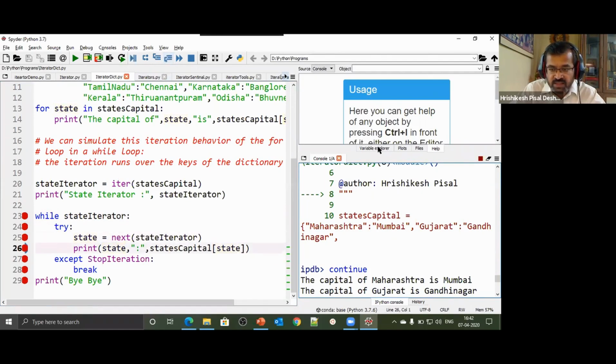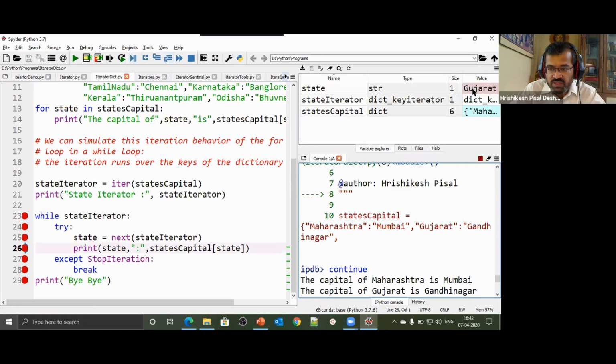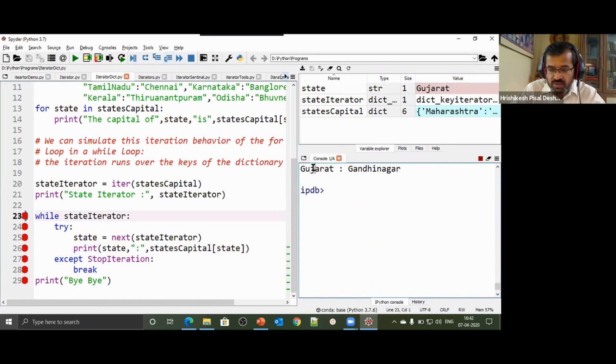So when I say state is equal to next state iterator, let's look at what is stored in the state. Look at the top right corner, state, str, and what is stored in the state is now Gujarat. Now I'm saying state capital of Gujarat. So when I say state capital of Gujarat, I'll get the next value. So here I go, Gujarat and Gandhinagar is what I got. Last time I got Maharashtra, Mumbai. Now I'm getting Gujarat and Gandhinagar.